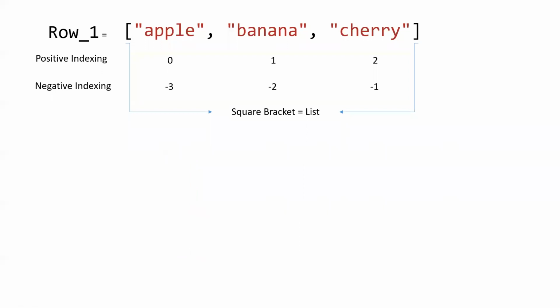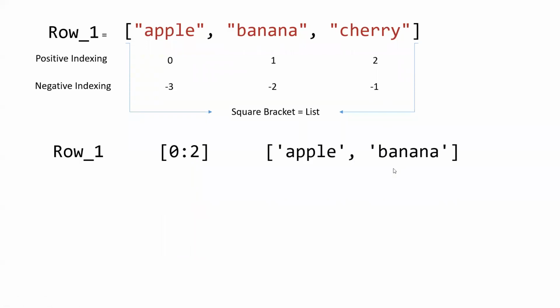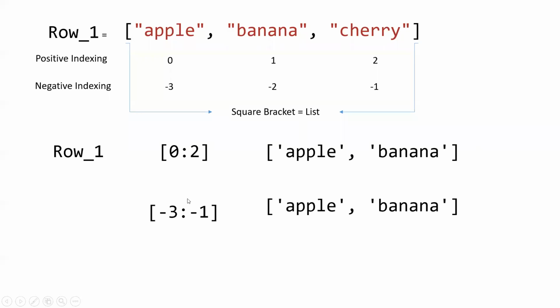Understand it. This is a row that we have defined. We have defined the positive and negative index: 0, 1, and 2, and negative index -3, -2, and -1. Now if we print 0:2, what will be printed? 0 and 1 will be printed, 2 minus 1. For the positive indexing, it works this way. Correct? From the negative indexing, we can print -3 colon -1. It would have printed the apple and banana itself. Now what we want to print is this -3 and this 2.